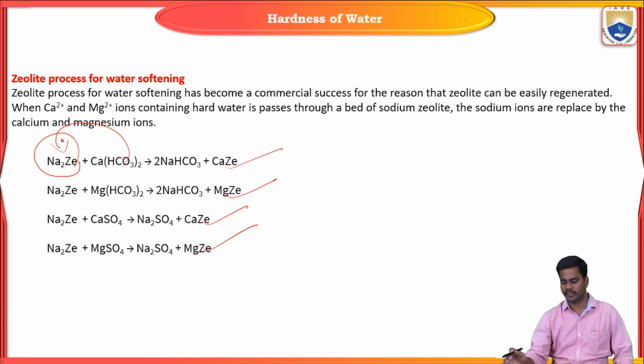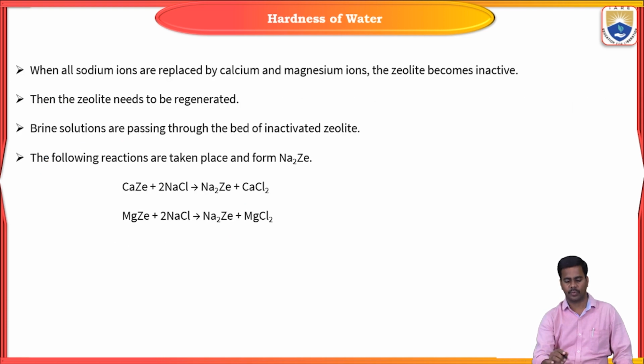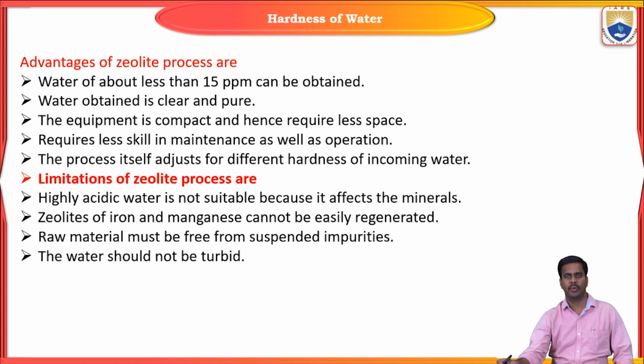How will it be regenerated? By passing sodium chloride into the zeolite tank. So sodium zeolite has been regenerated. Now you can purify the water by using the zeolite tank. So that is the process of purification of water by using zeolite.